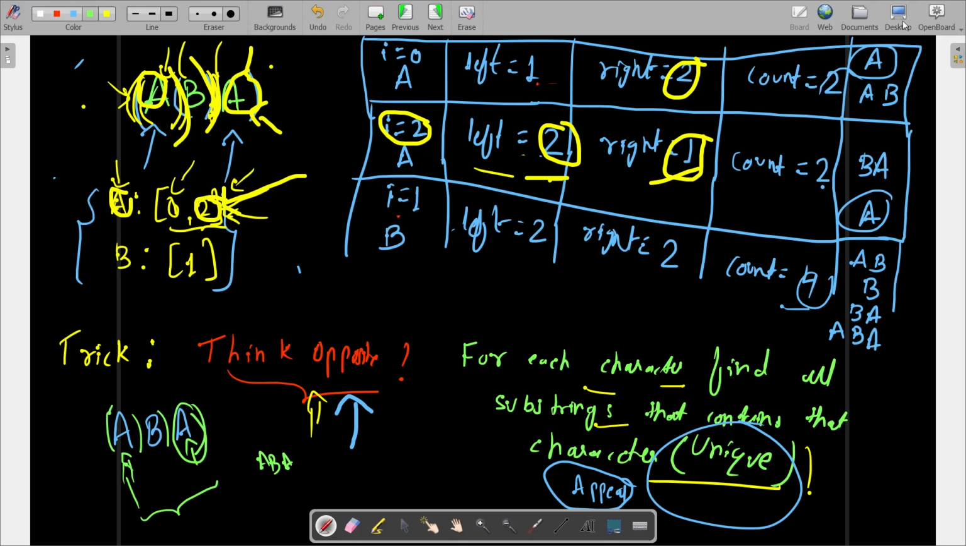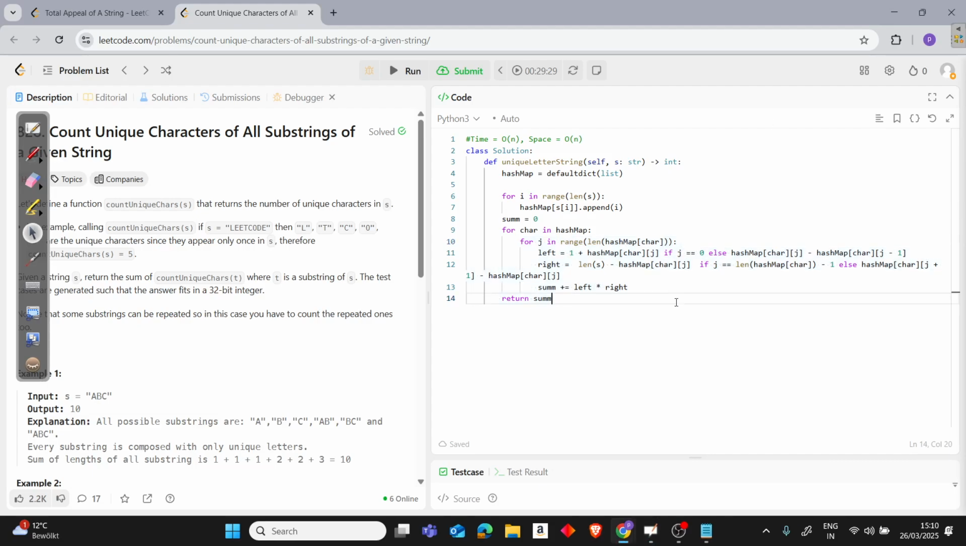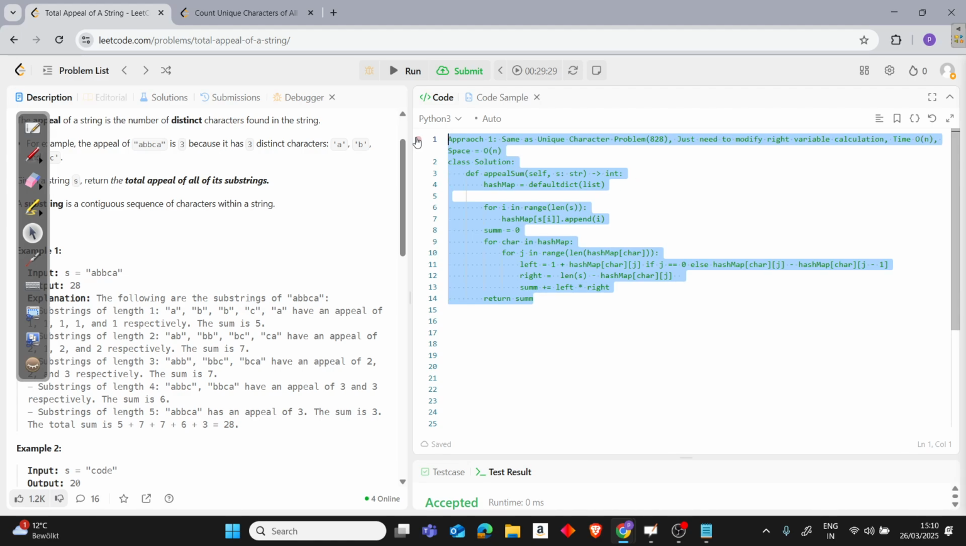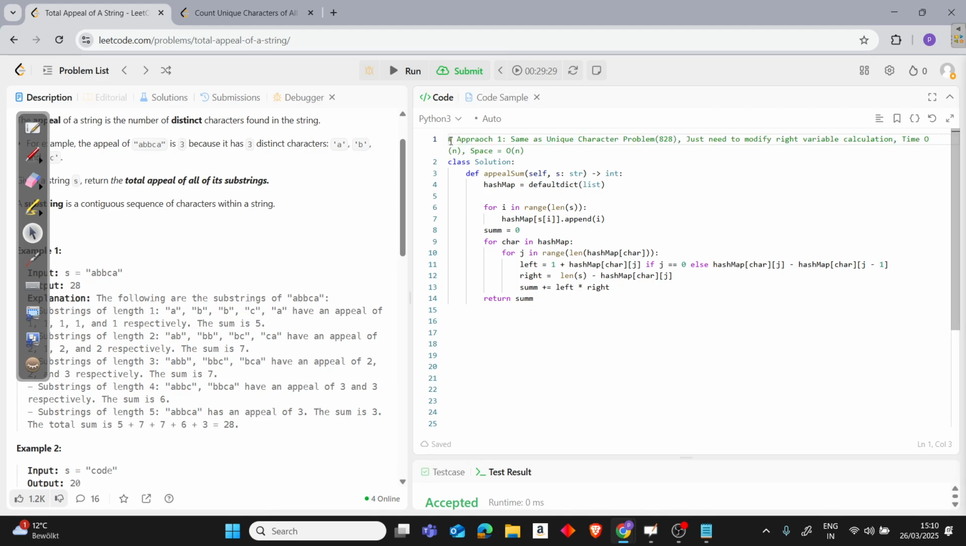So let's see the logic. This is the same code as we had for the previous one, except what I did, let me uncomment first. I have already written the comments to save time, because lectures are a bit lengthy otherwise to follow. As I said, it's the same as the unique character problem, and we have to just modify the right side. Time and space are both O(n).